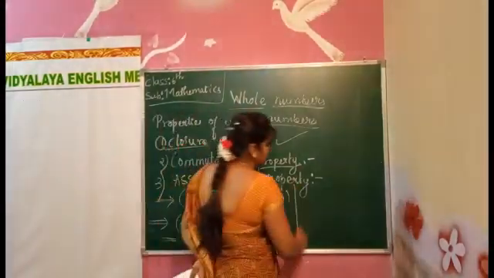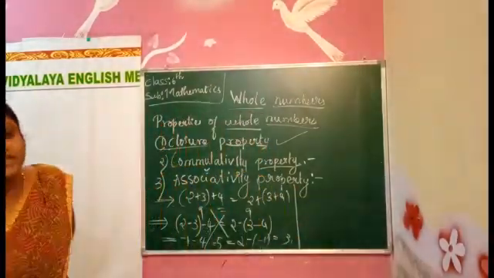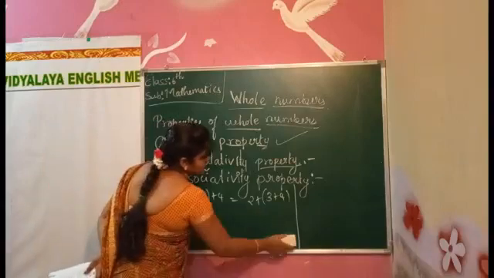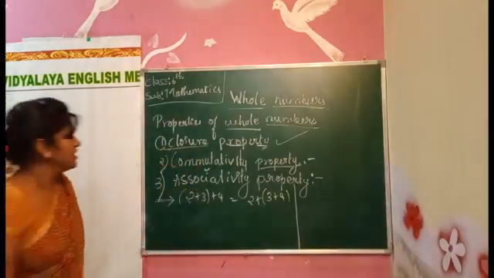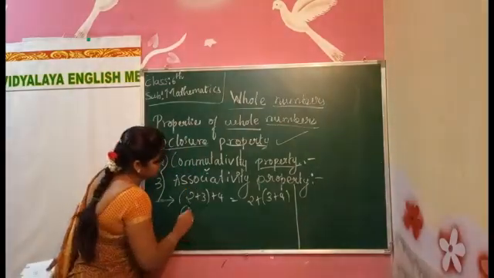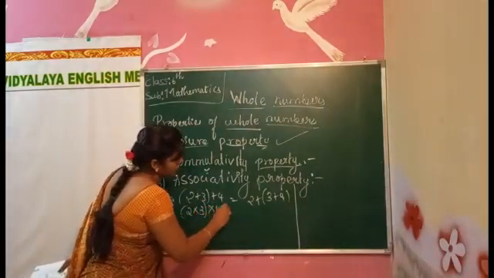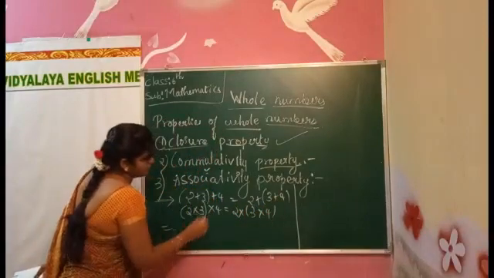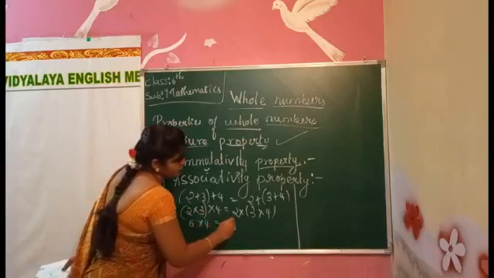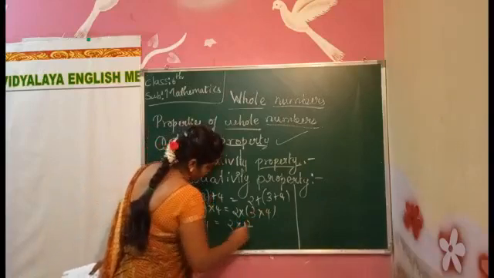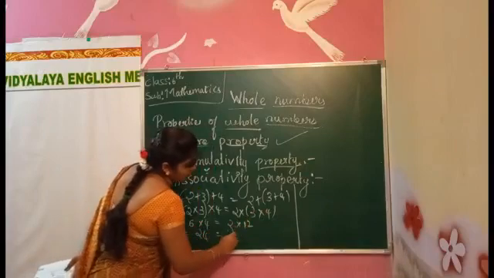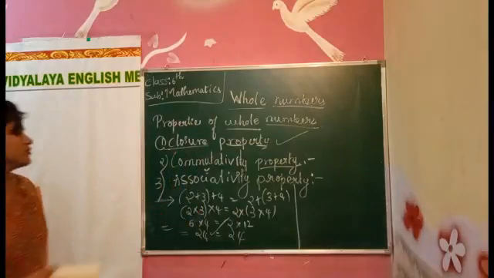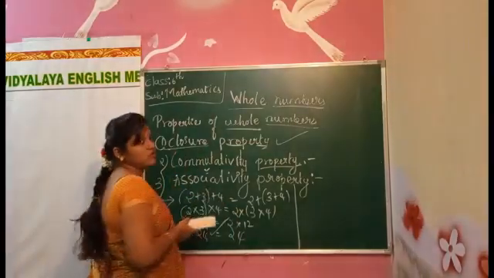Now we will see the multiplication. 2 into 3 into 4. Okay. 6 into 4 is equal to 2 into 12. 24. Here also 24. So it holds for multiplication. The associative property holds for multiplication also, and it holds for addition also.